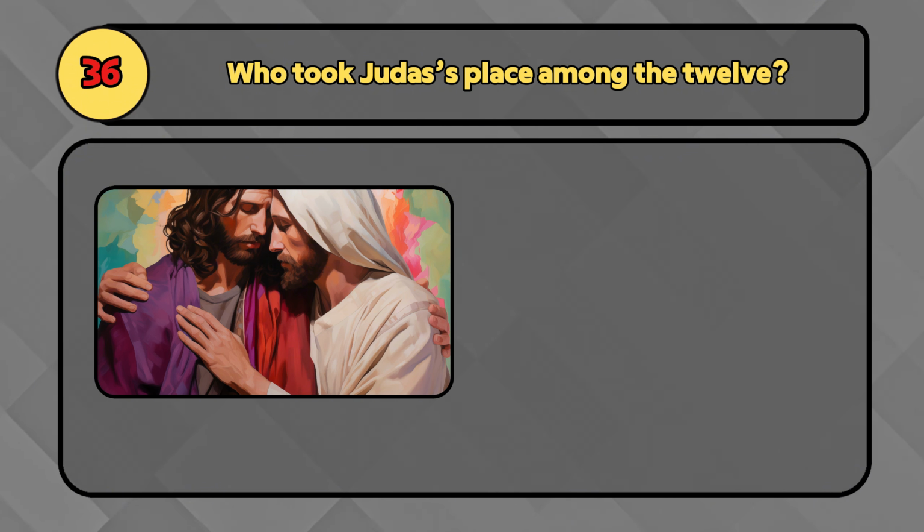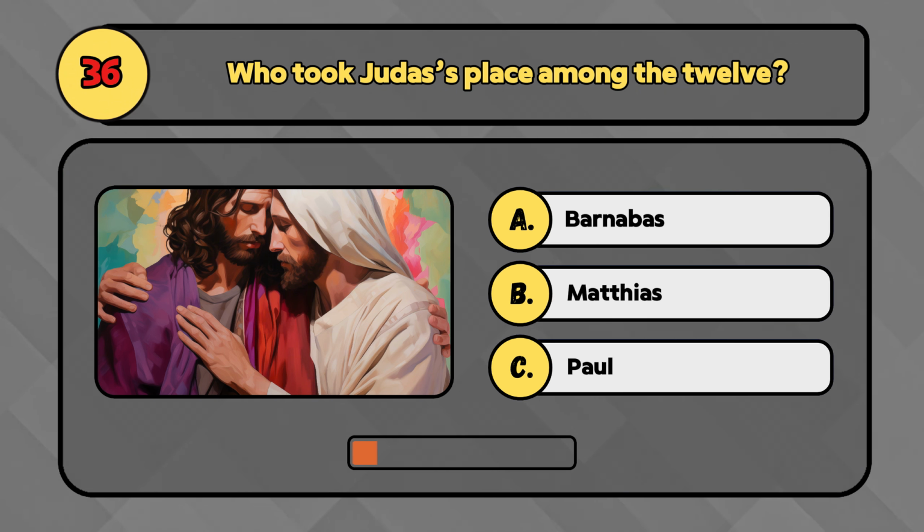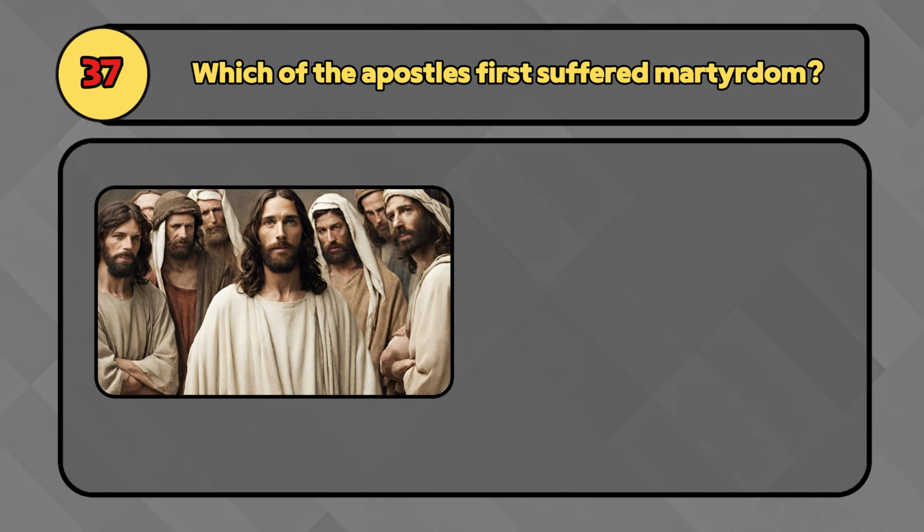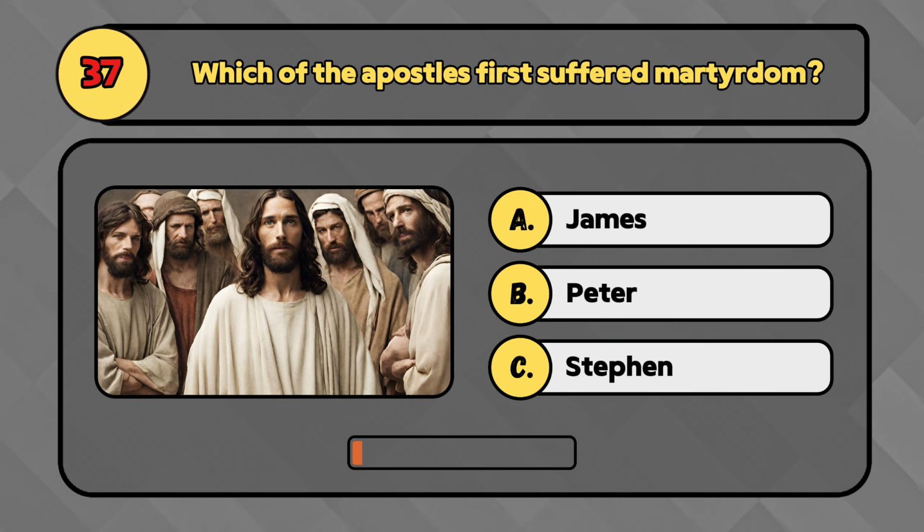Who took Judas's place among the 12? Judas's place among the 12 was taken by Matthias. Which of the apostles first suffered martyrdom? The first apostle to suffer martyrdom was James, the son of Zebedee.